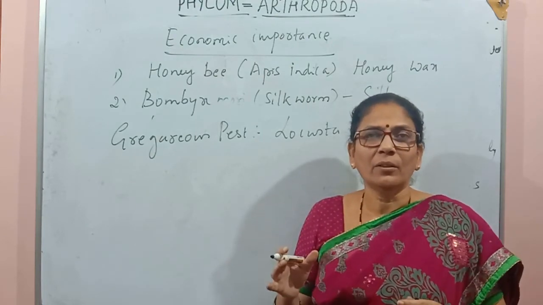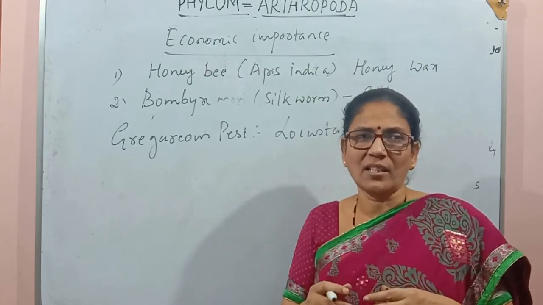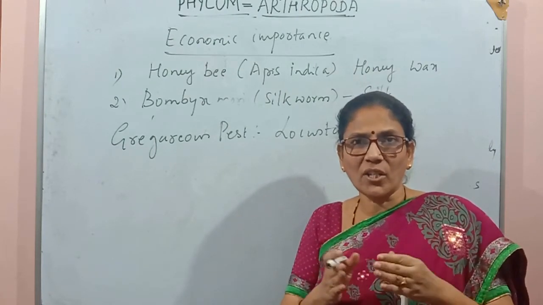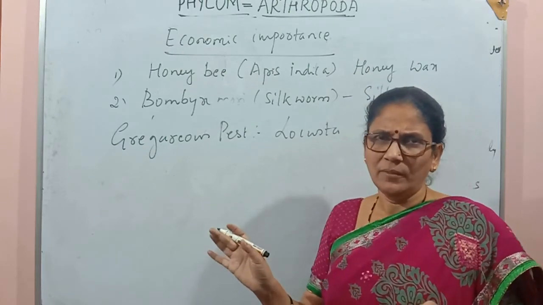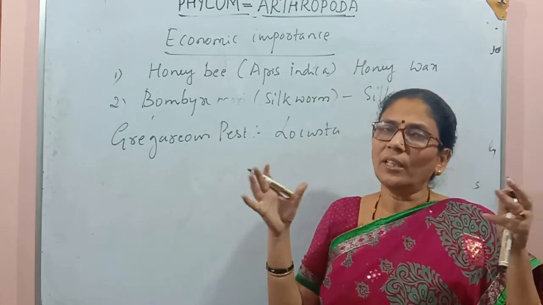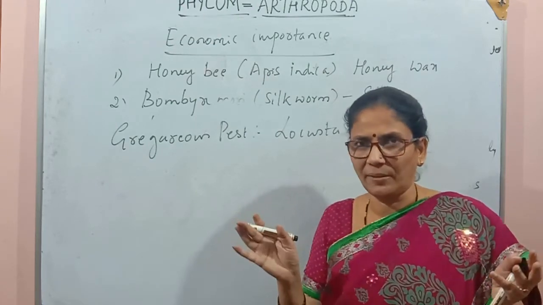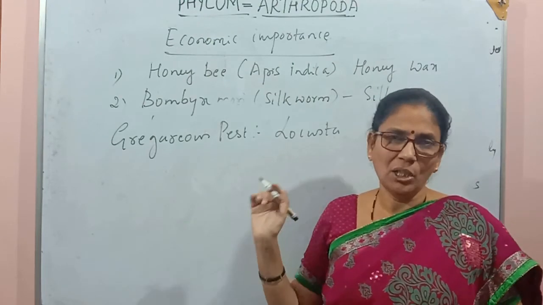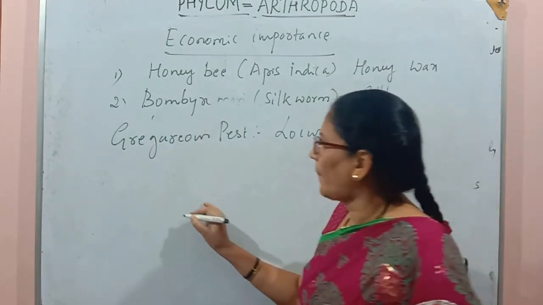For example, honeybees are also in a group, but they have certain interaction, like a queen, a male, and workers. Such a relation is there. But in this group, they have no relation at all. While attacking any plant yield, they come in a group. After eating all the yield of the plants, they separate. Such a group is called a gregarious pest. Example, locust. And the last one is living fossil, Limulus or king crab.